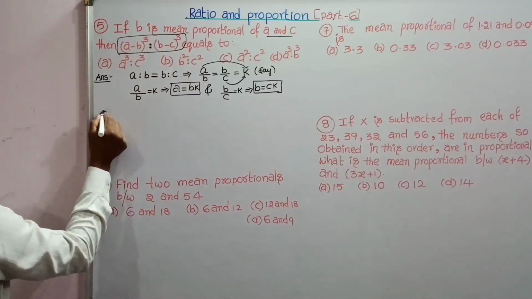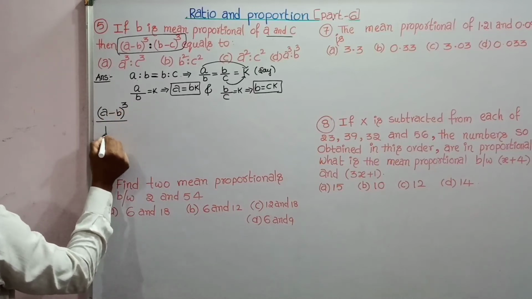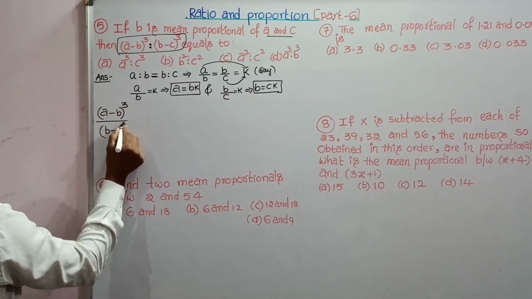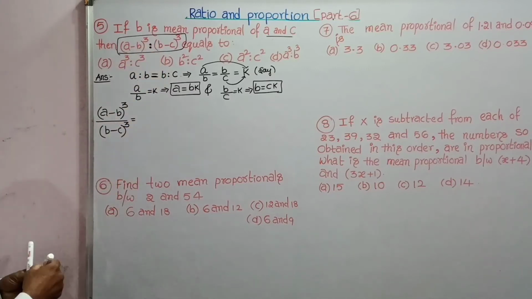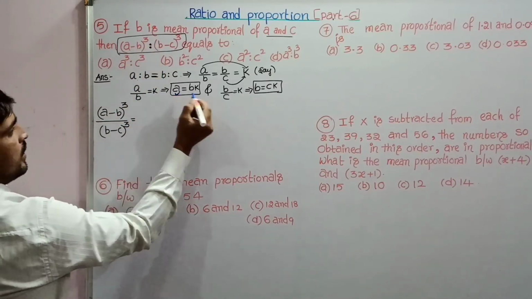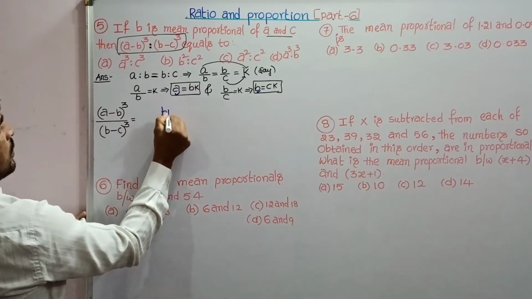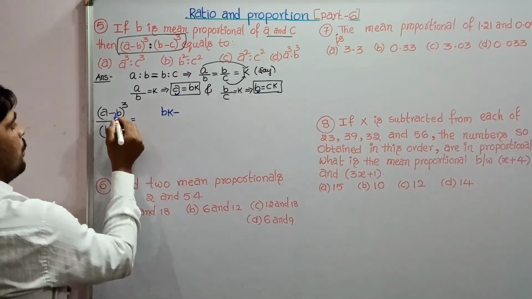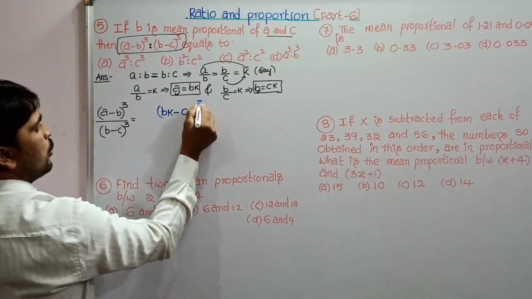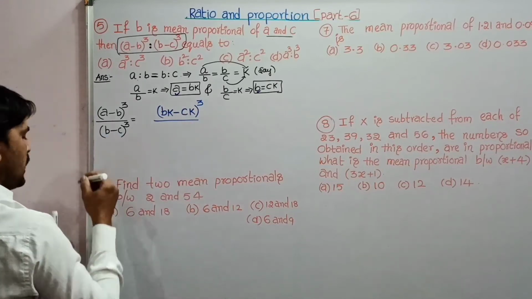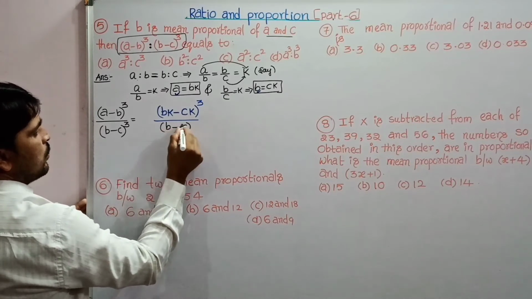Now what we have to find? Write down, that is A minus B whole cube by B minus C whole cube. So ratio can be expressed as fraction. Substitute the value of A and B here. So A value is BK minus B value is CK whole cube by, write down the denominator as it is, B minus C whole cube.